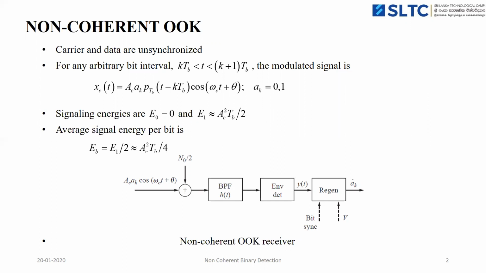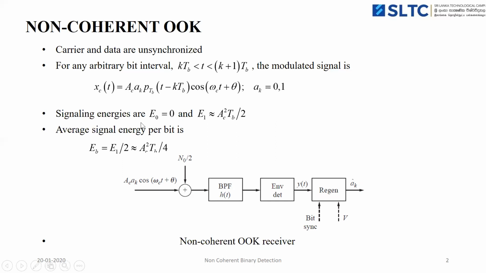For any arbitrary bit interval duration, the carrier modulated signal is represented by x_c(t). This is the mathematical expression for the carrier modulated signal for non-coherent OOK modulation, where A_k is the binary input signal. It may be binary 0 or binary 1.